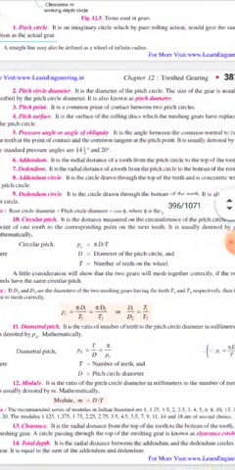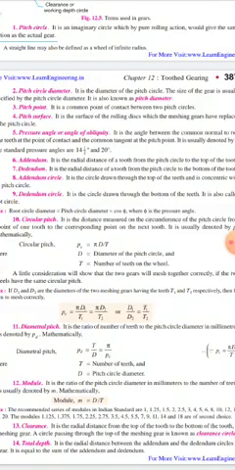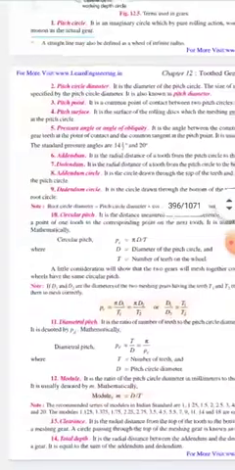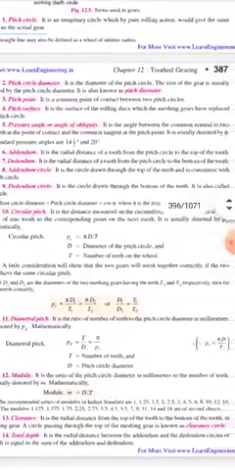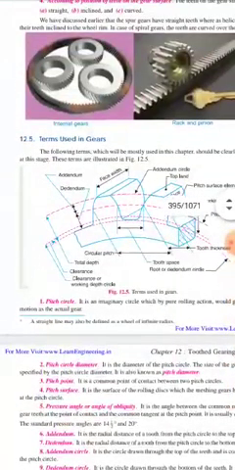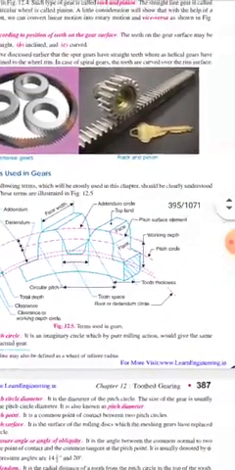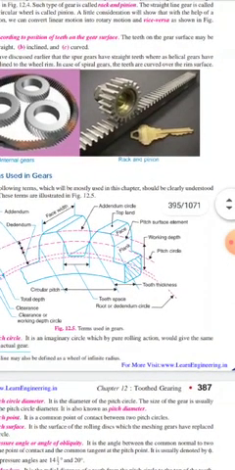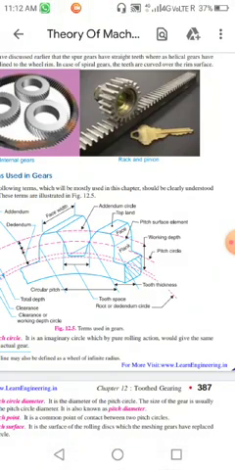Now we come to circular pitch. It is the distance measured on the circumference of the pitch circle from a point on one tooth to the corresponding point on the next tooth. It is usually denoted by PC. You can see from this figure, if you move from one point on a tooth to the same point on another tooth, the distance between these two points is called circular pitch.